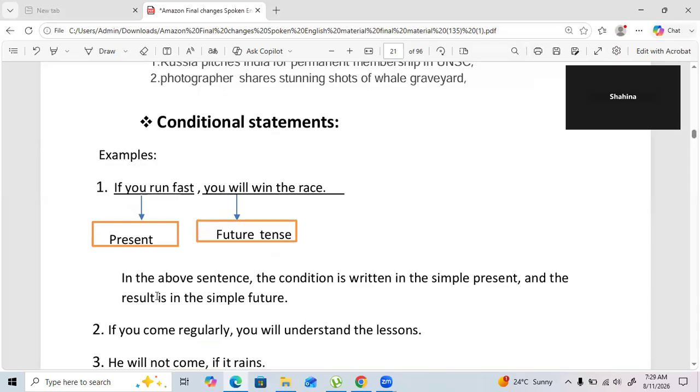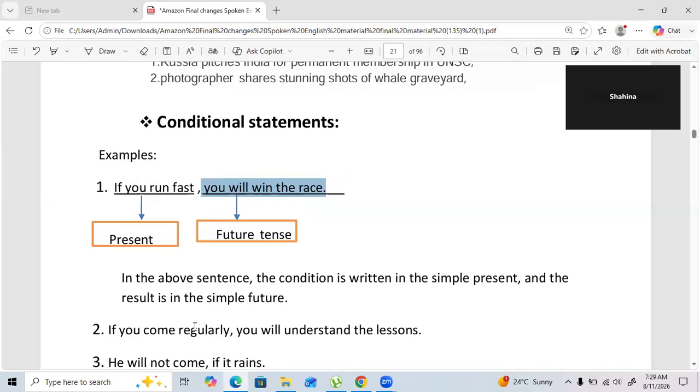Okay. Now, the last one, that is the conditional statement, which is related to simple present. In case of a conditional statement, simply remember, if you do this, this thing will happen. In the same way, if you run fast, you will win the race. So see, if you do something in present, only then something will happen in future. Fine.